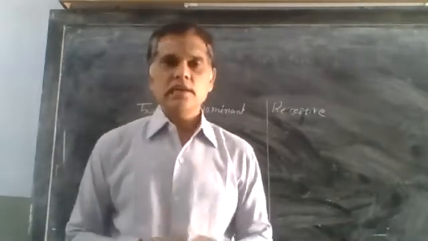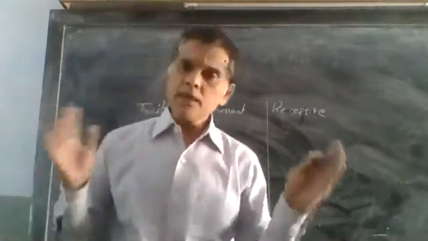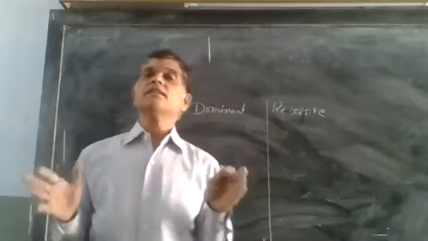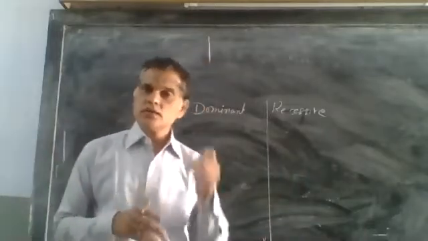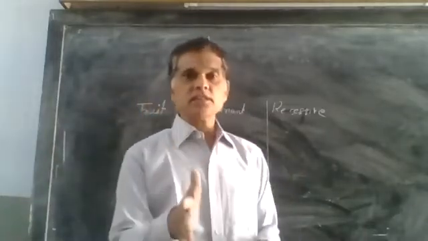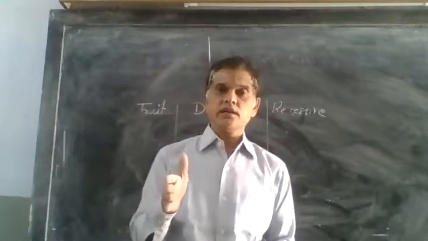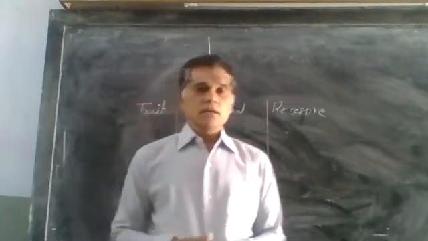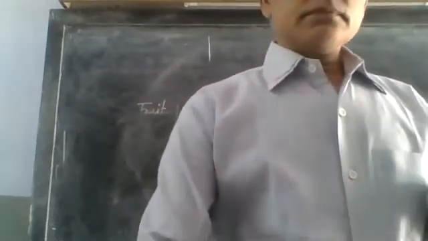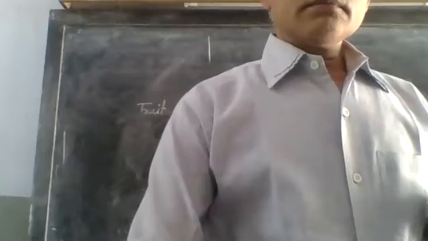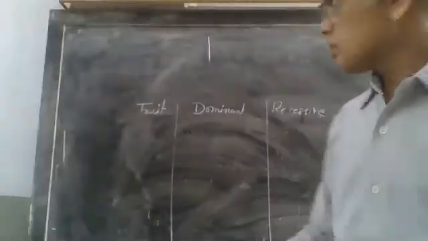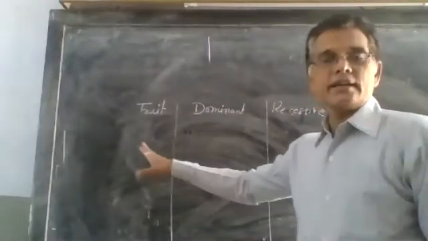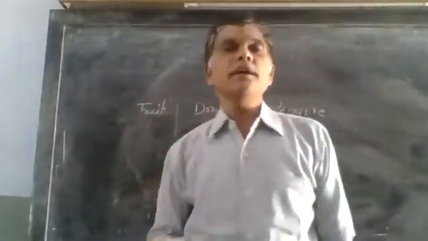I will explain later. Dominant is the type of character which always expresses itself.